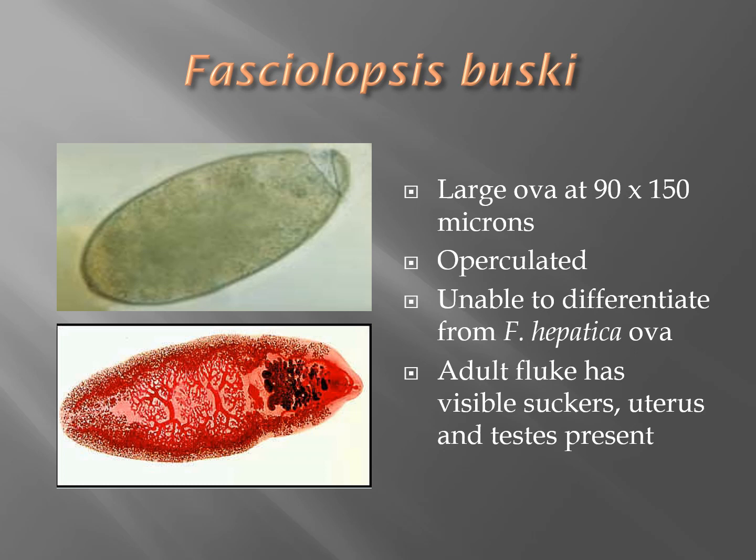The adult fluke has visible suckers, and a uterus and testes present. Again, they are intersexed. They're usually 90 microns in diameter and about 150 microns in length.